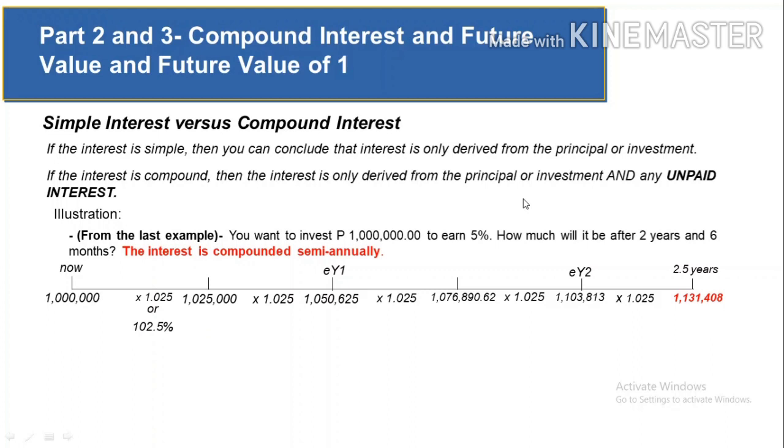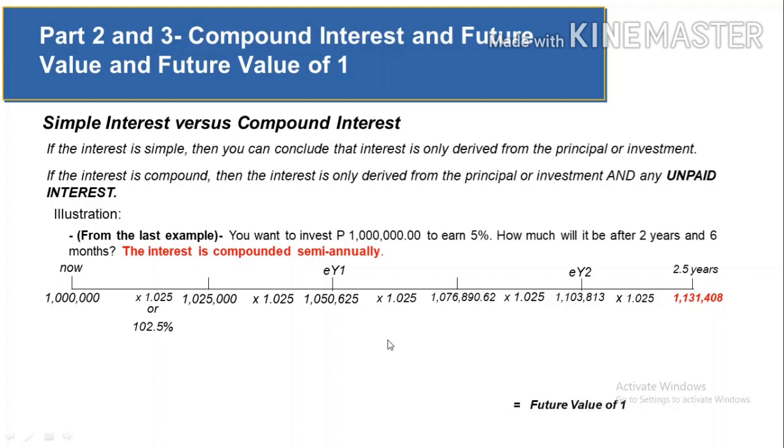When answering the question of how much will be the value of the investment after a specified period of time, just like this one, you can answer it with a timeline just like this one. But if we are talking about long periods of time, let's say for example, instead of 2.5 years, we consider 25 years, then it would be difficult to get the answer through a timeline, because you're going to consider 50 periods. So if this is the case, we can use the future value of 1.